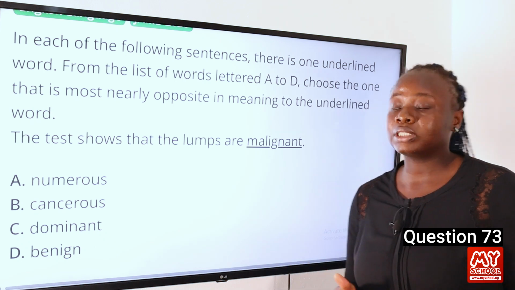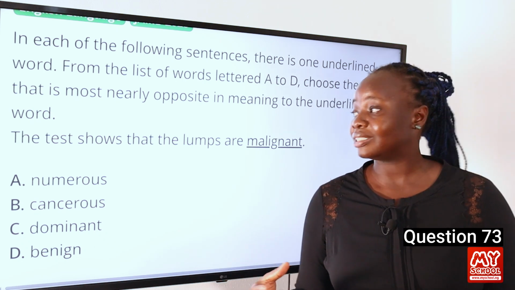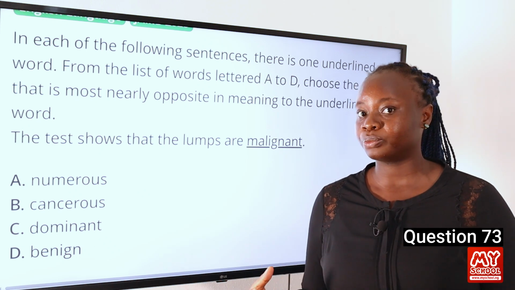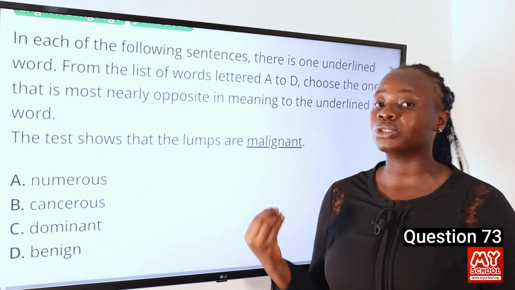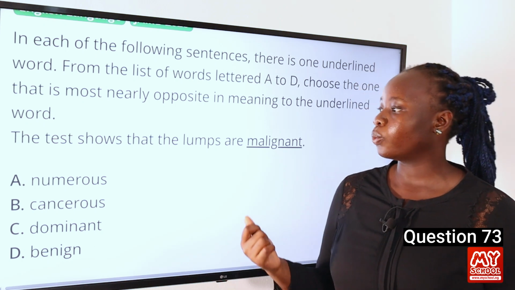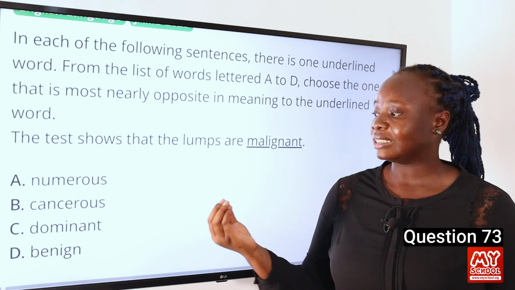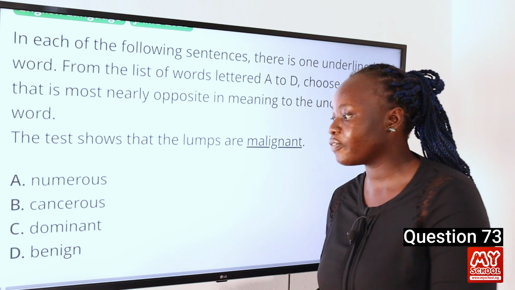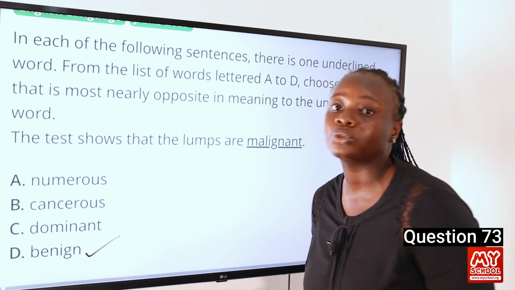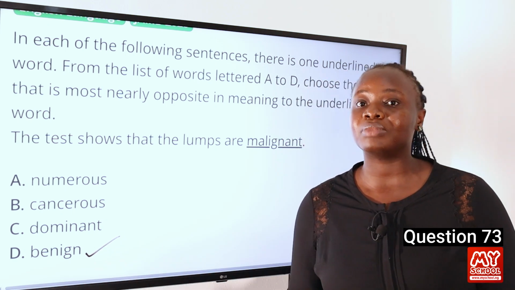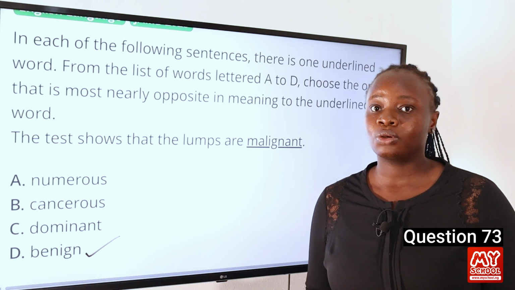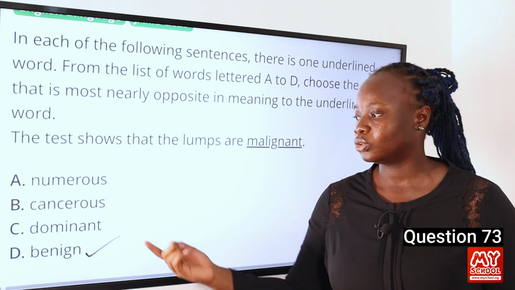In medical diagnosis, the word malignant actually means when cells invade normal tissue. It is usually used to refer to cancerous cells. So the opposite of the word malignant is benign, and it's actually a very common terminology in medical diagnosis as well. It actually means cells that are harmless or tissues that are harmless to the body. So our answer is D, benign.